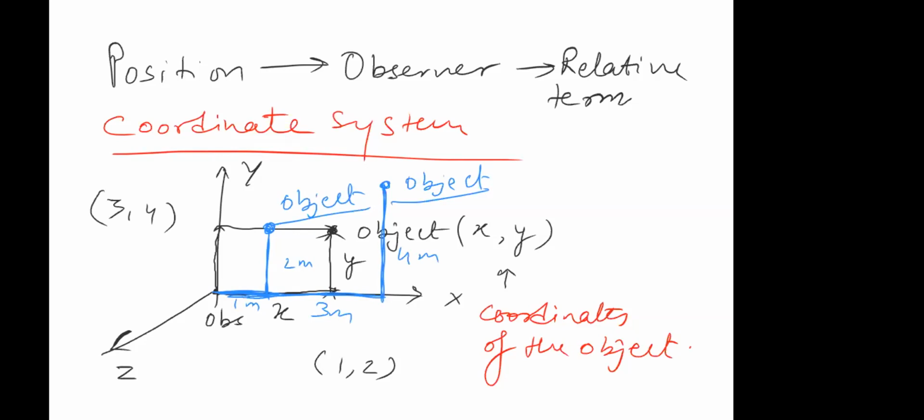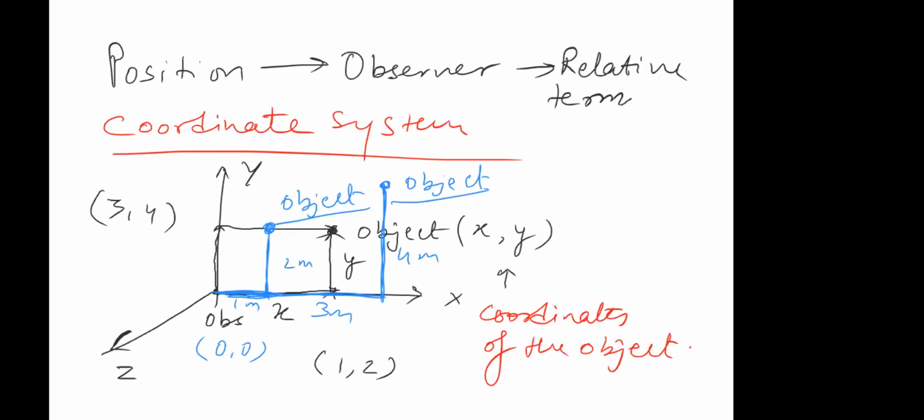Now, question. If I'm saying the object and observer are at the same location, can you tell me what the coordinates of the object are? 0, 0. So that's why the coordinates of the observer will always be 0, 0. Got it or not?